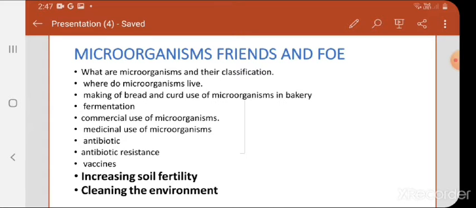And in the continuation, today we are talking about the cleaning of the environment and increasing soil fertility. So let's discuss about it.